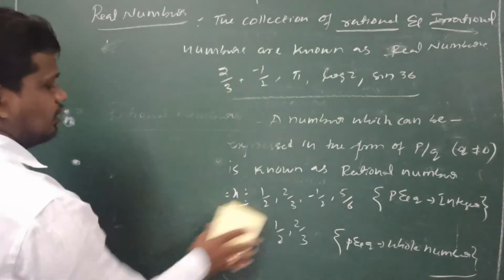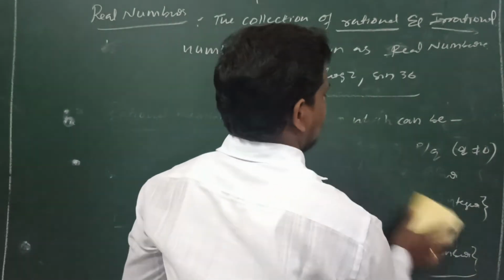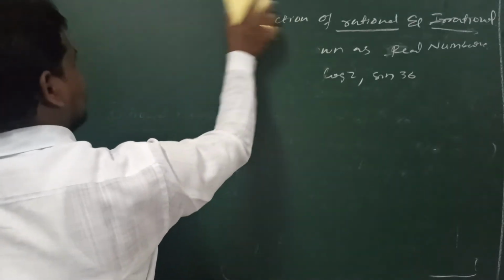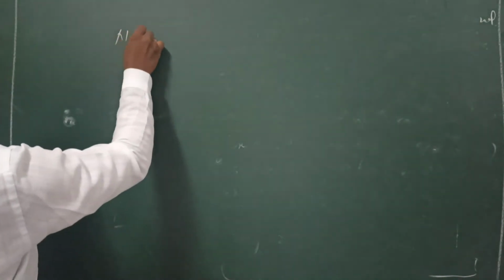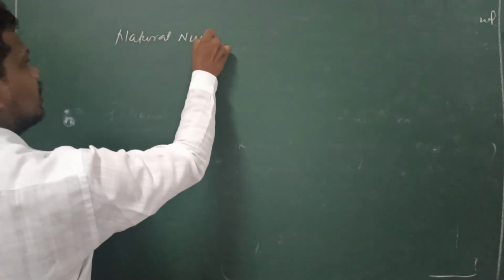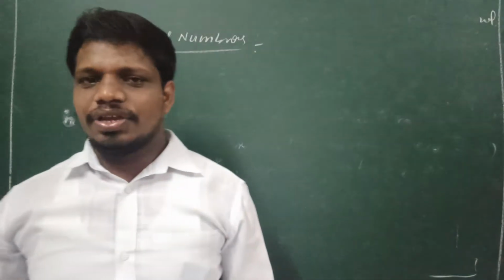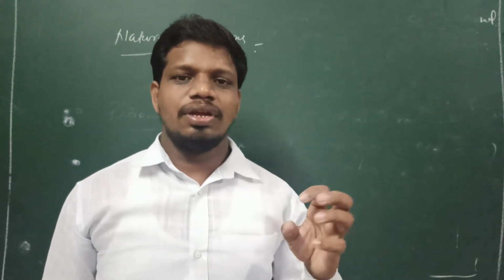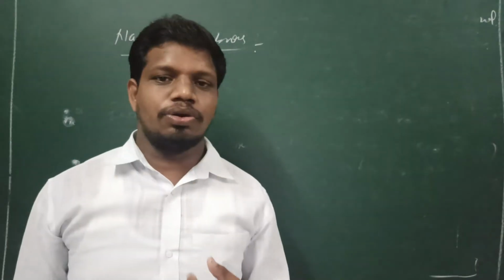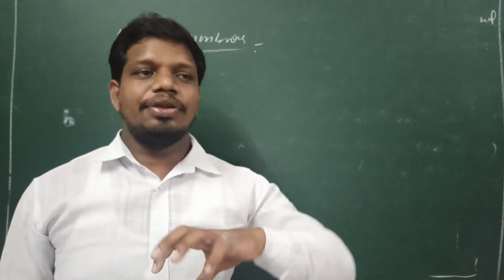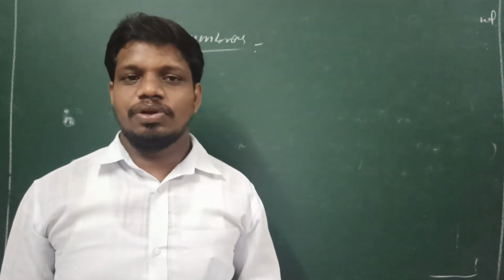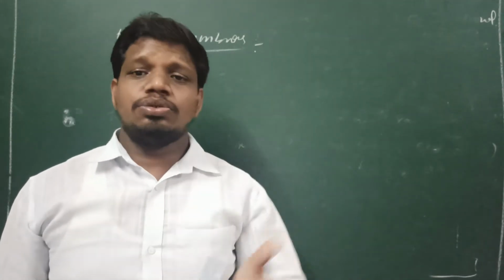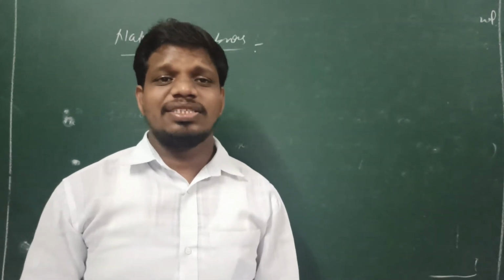What are they? Natural numbers, whole numbers as well as integers. So what is meant by natural numbers? Now we will discuss the definition of natural numbers. For example, you count your fingers: 1, 2, 3, 4, 5. Like that you count your eyes, your nose, your mouth, and the number of children in front of you, the things in front of you. Which numbers are easy to count? Such numbers we call natural numbers.